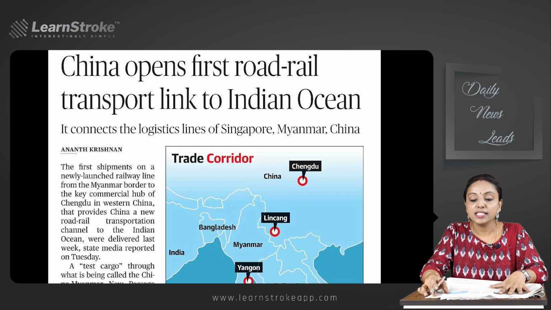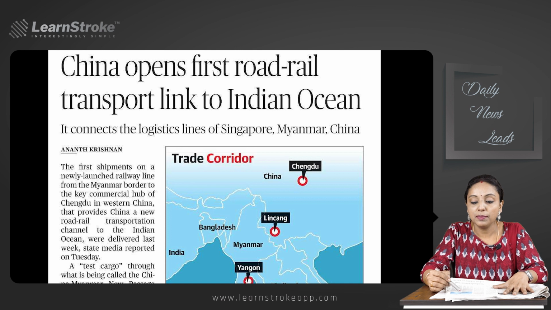China opens first road rail transport link to Indian Ocean. It connects the logistic lines of Singapore, Myanmar and China. So first thing to note in this article is the map. Map reading is very important. So take note of the important places that are being mentioned in this article and that are marked in this map.